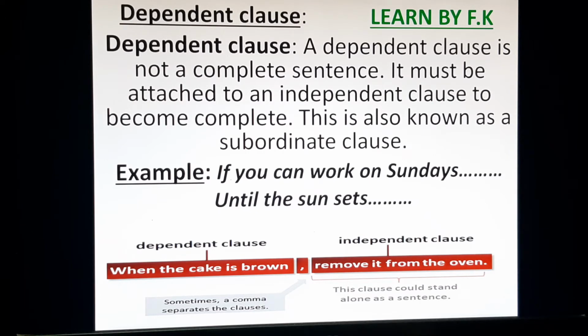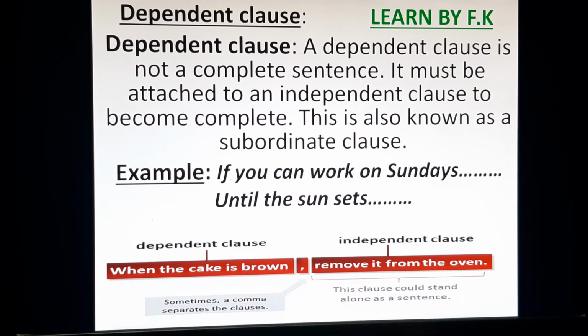It means this clause is not complete and will not give you the complete idea, or it does not complete the full sentence without the independent clause. So this is also known as the subordinate clause.